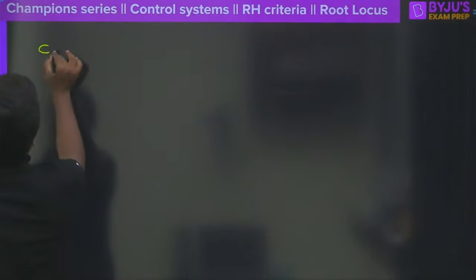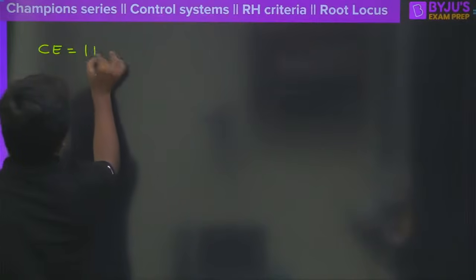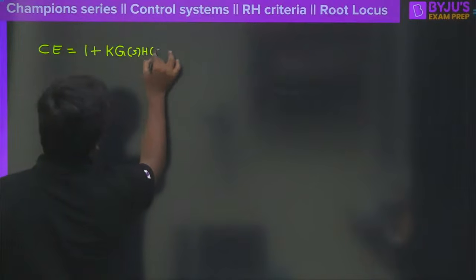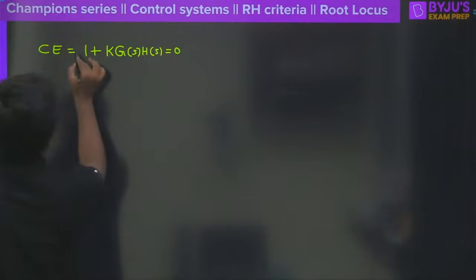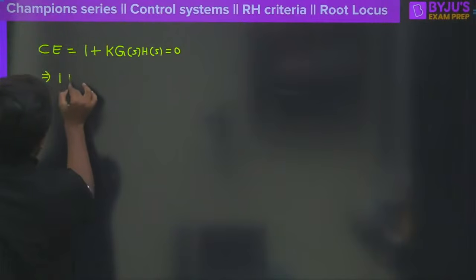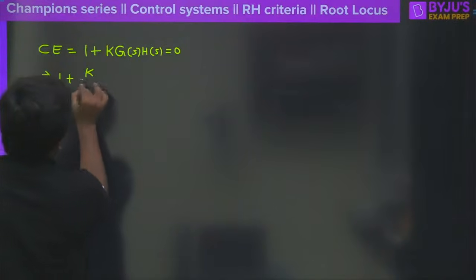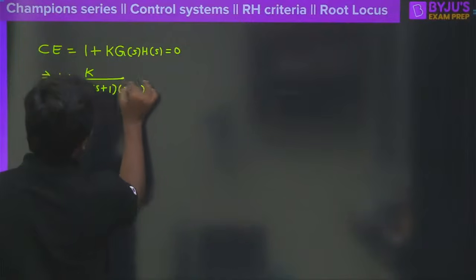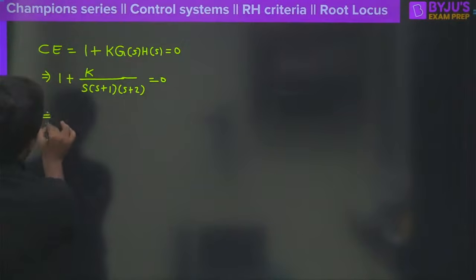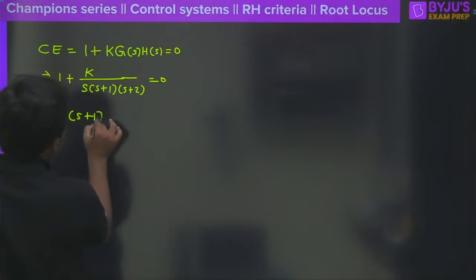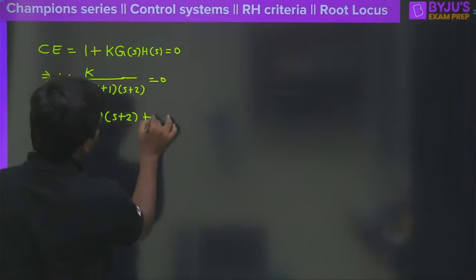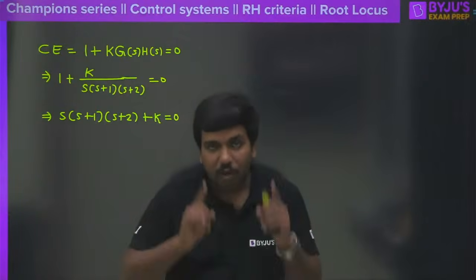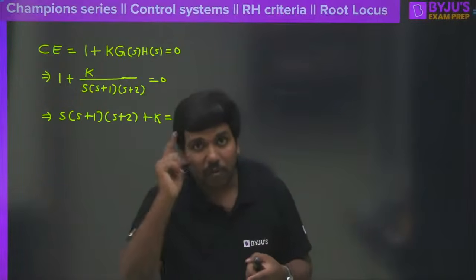Anyway, let me go with the characteristic equation first of all. So characteristic equation is 1 plus, now we have K here, K into G of S into H of S, correct? That must be equal to 0. So moving ahead, I can say clearly that 1 plus K divided by S into S plus 1 into S plus 2, all the way, that must be equal to 0. So moving ahead, you will have the characteristic equation as S into S plus 1 into S plus 2, of course, plus K is equal to 0 here, correct? So there are so many questions we are going to think about and discuss now. Just try to apply your common sense, okay?